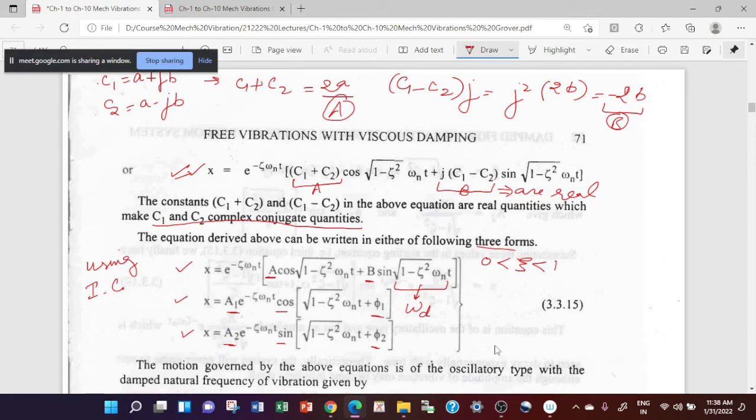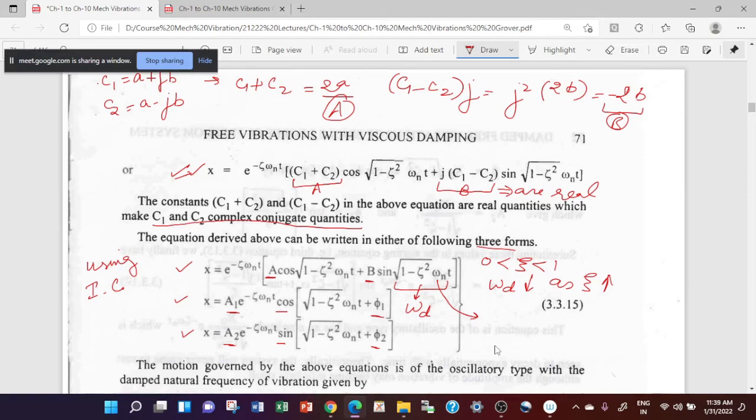So if you increase zeta in this range, your omega d will decrease as zeta increases. So for a higher value of zeta, you have a lower value of omega d, and your omega n is basically the undamped natural frequency in radians per second.